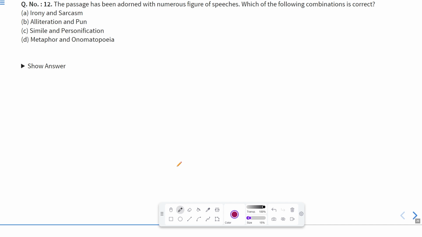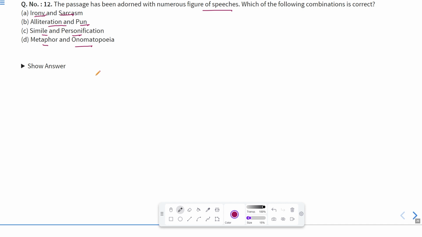This is question number 12. The passage has been adorned with numerous figures of speech. Figures of speech are actually the art of writing literature or the art of writing anything. Which of the following combinations is correct? Now we have several combinations like irony and sarcasm, alliteration and pun, simile and personification, metaphor and onomatopoeia. Now, first of all, we'll discuss the meaning of each and every figure of speech first.